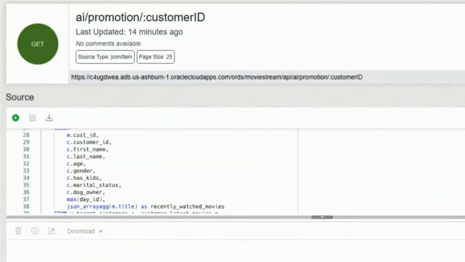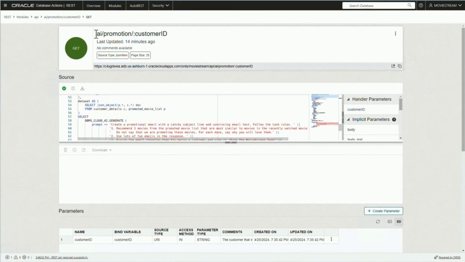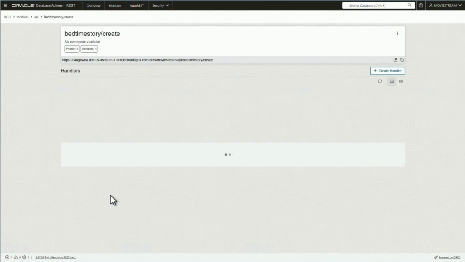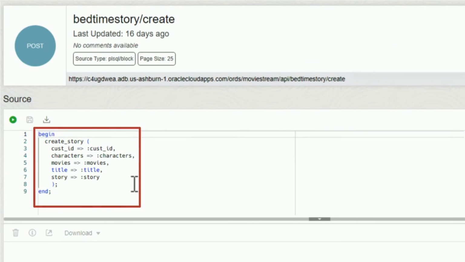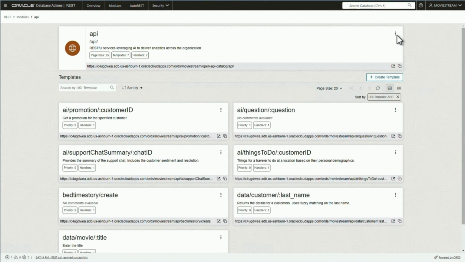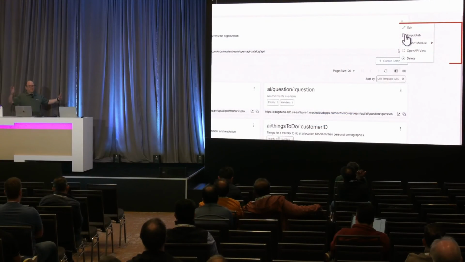Terrific. I also have another API. So this is the actual query we just looked at. I have another API for creating a bedtime story, and that's looking at a stored procedure that's in the database. So we have a couple different APIs. Well, I want to make these available through the Azure API management service with all the other APIs that have been defined.